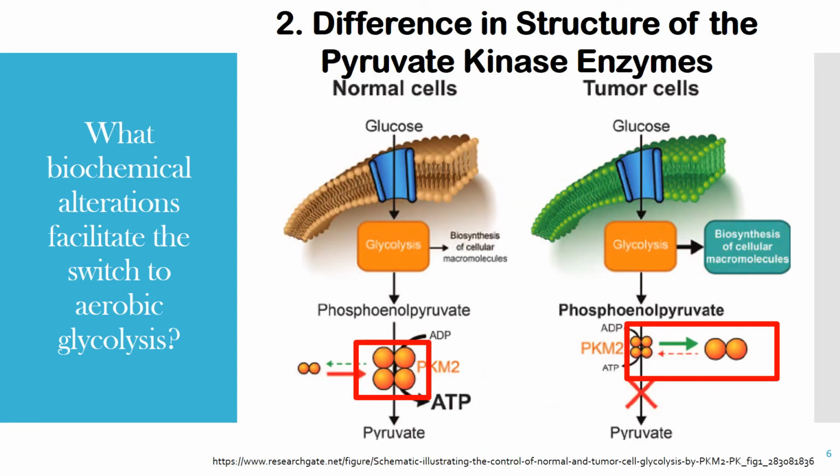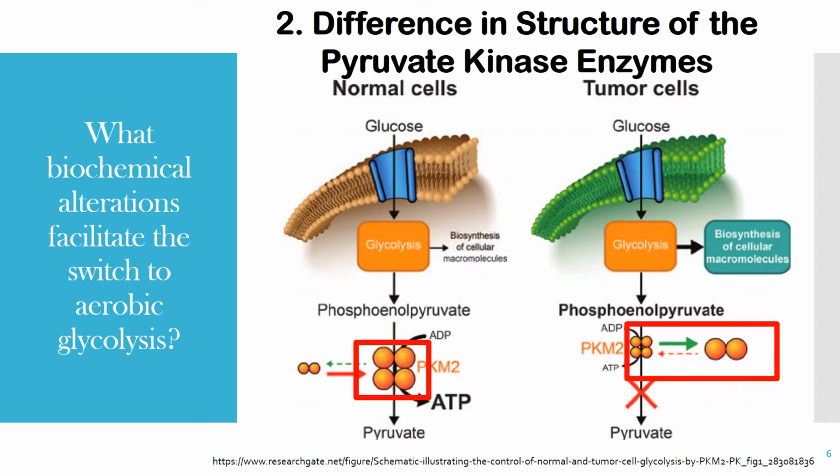Another biochemical alteration is that tumor cells express an embryonic isozyme of pyruvate kinase. The figure says PKM2, but for simplicity, we will just call it pyruvate kinase. In normal cells, the enzyme pyruvate kinase that catalyzes the reaction of phosphoenol pyruvate to pyruvate is a tetramer.